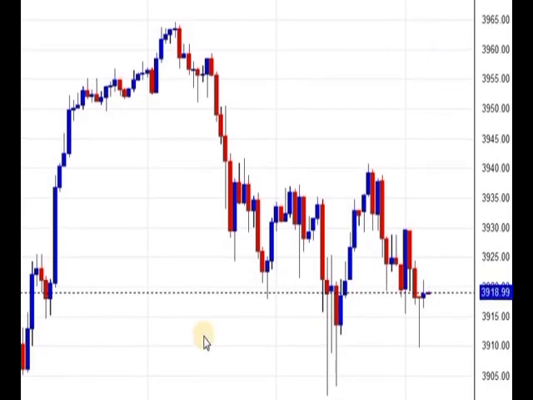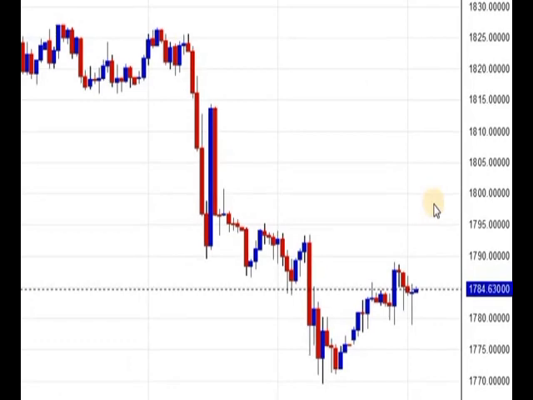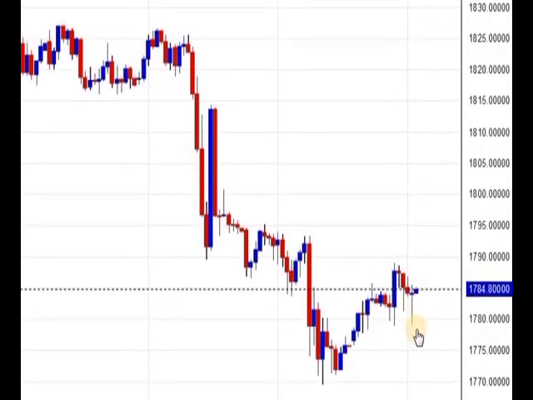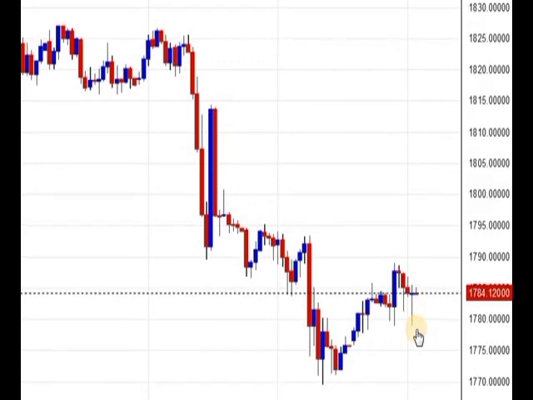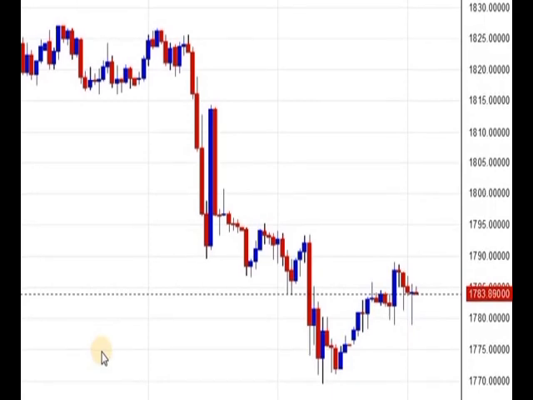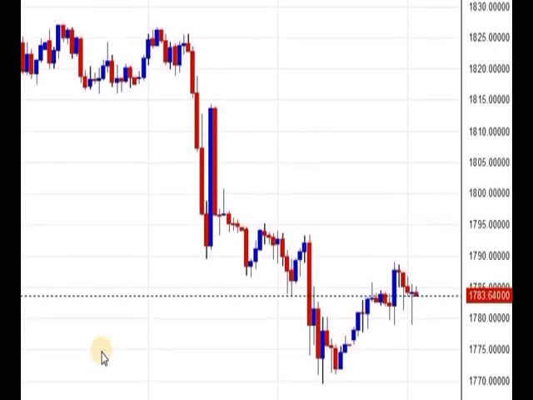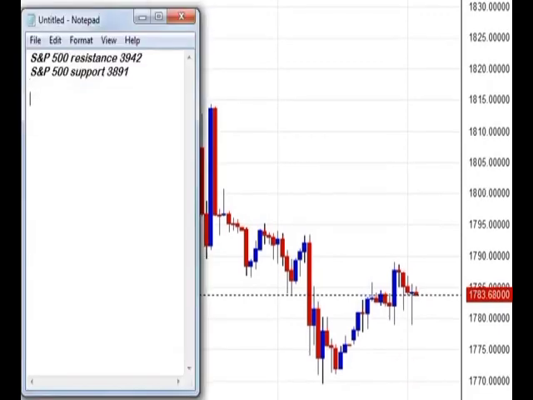Now let's move on to commodities. First we will see gold prices. This is gold chart. Currently it is trading 1785 almost. It made low of 1777 today and currently fixed at 1785. Today US unemployment claims may influence the gold prices. If higher than expected claims came, then we may see a fire in gold. If lower unemployment numbers are released by US, then we may see a slight downtrend in gold prices.